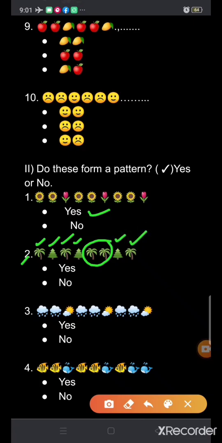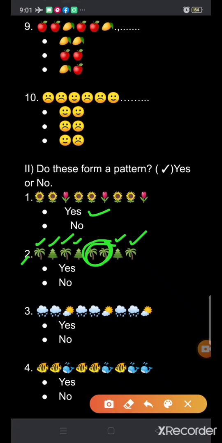So does it form a pattern? Yes or no? No, because the sequence is not correct. Here two trees are given together, so this does not form a pattern.